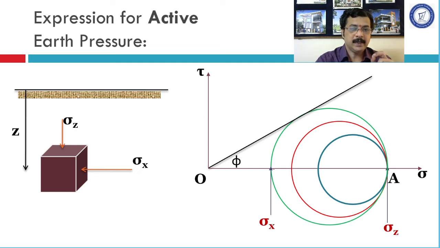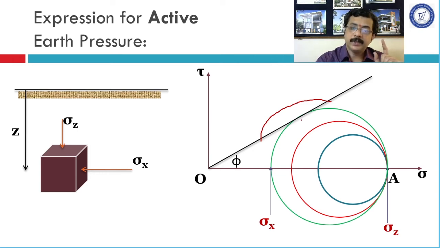If sigma x decreases below this particular magnitude, this Mohr circle, if we plot, will cross this strength envelope, and once the Mohr circle crosses this strength envelope, the soil will fail in shear. But we don't want this situation, right?